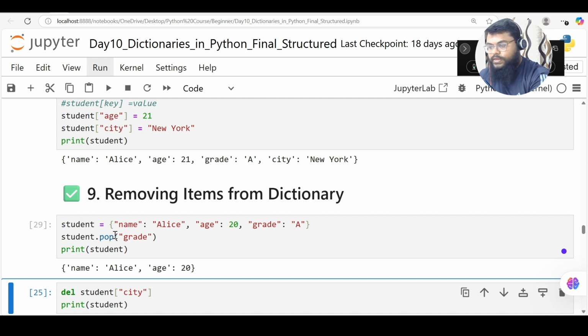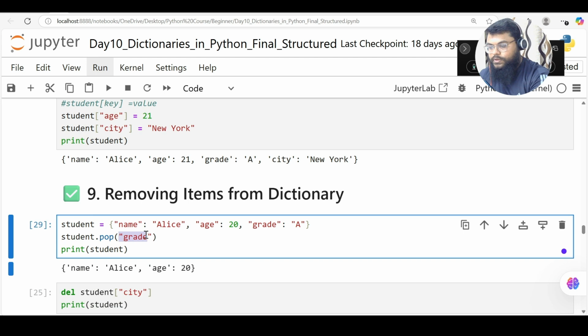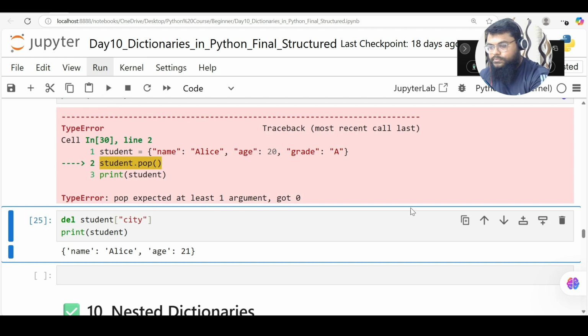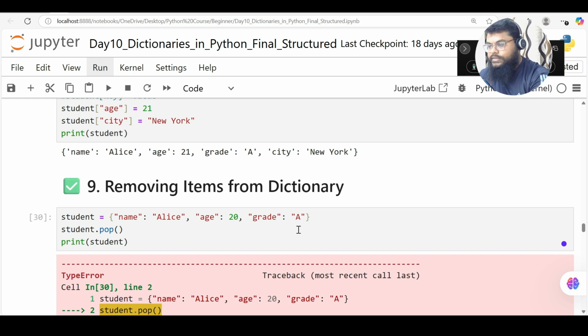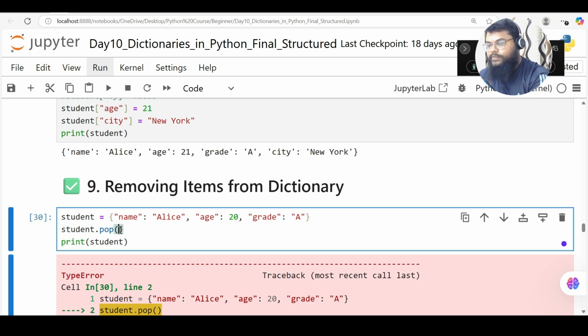Or you can specifically mention it. So let's say if I do not mention, what happens? Let's check it. Student.pop. Okay, so it expects at least one argument. In a list, the default behavior was that even if we do not give anything, it would automatically remove the last element, but that's not the case with a dictionary.